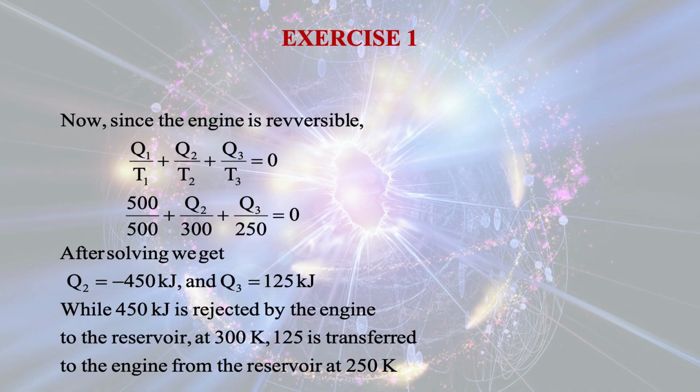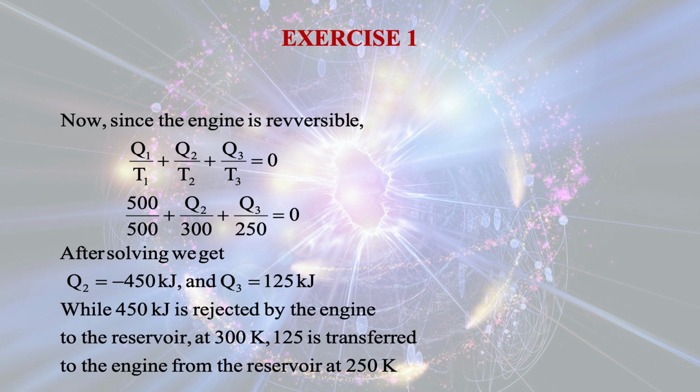Now, since the engine is reversible, Q1 by T1 plus Q2 by T2 plus Q3 by T3 is equal to 0, because for a reversible process the change in entropy is 0.